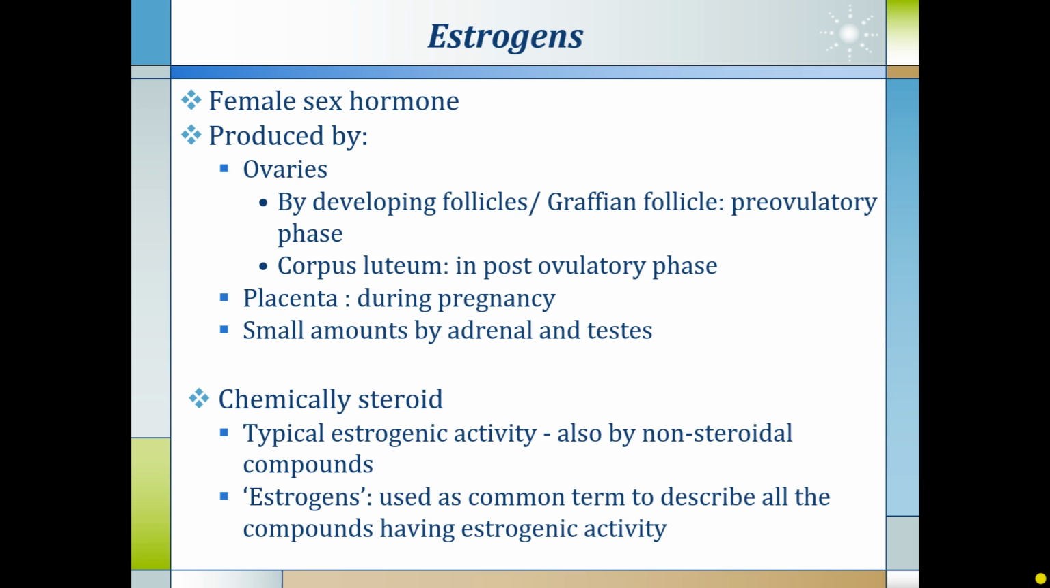Chemically, estrogen is a steroid. Typical estrogenic activity is also seen with non-steroidal compounds. So the term estrogens is used as a common term to describe all the compounds having estrogenic activity. Estrogen is a hormone which is released endogenously. It is a female sex hormone, and there are also synthetically available non-steroidal compounds which act as estrogen inside the body, and all these together we label as estrogens.